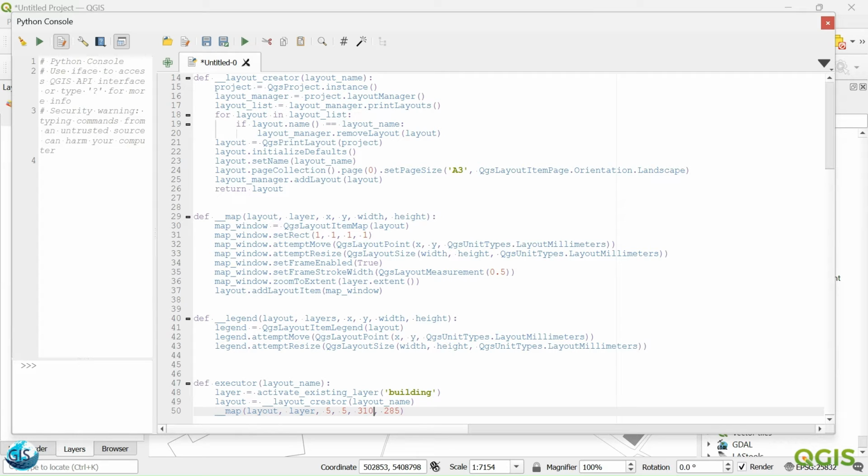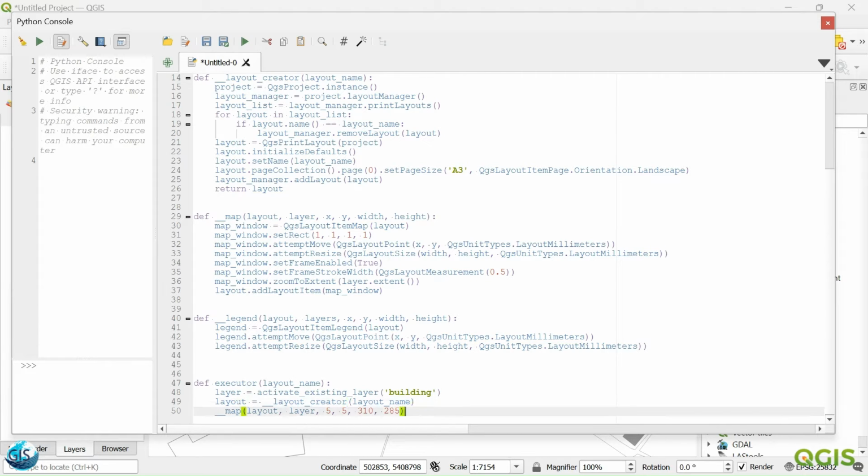I think the rest is fine, so we have the legend X and Y. It should be in millimeters and a QgsLayoutPoint, because we want to say where the starting point of that is. And then we have the layout size. We need the width and height, and everything should be in millimeters, and everything is fine.